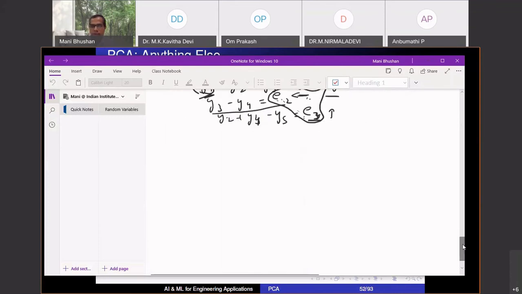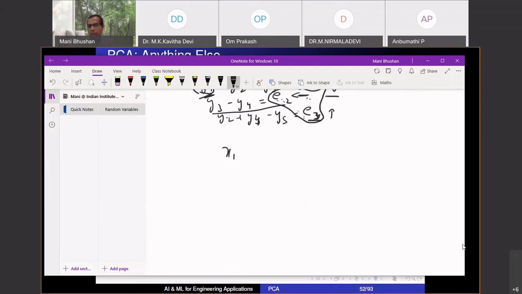Supposing we have two random variables, x1 and x2. If I have some combination 2x1 plus 3x2, I call this some y. You take samples, you get different values of x1, different values of x2. Every time I take different values of x1, x2, I get a different value of y. If I now take the variance in those values of y, and that variance turns out to be 0, what can you say?